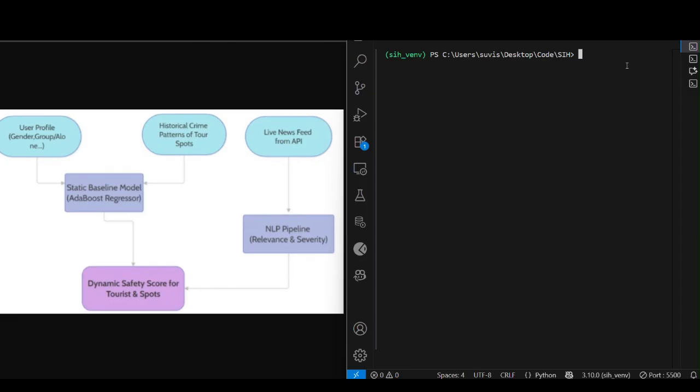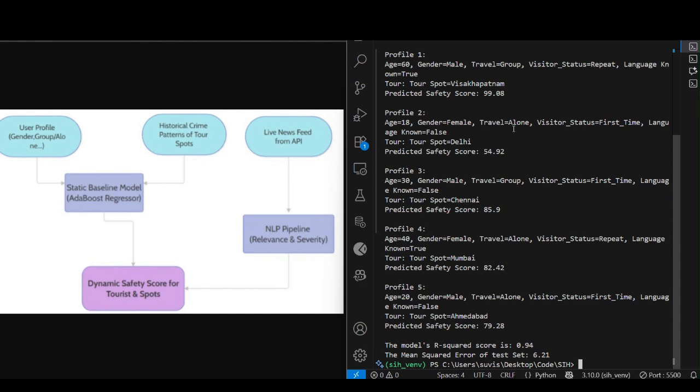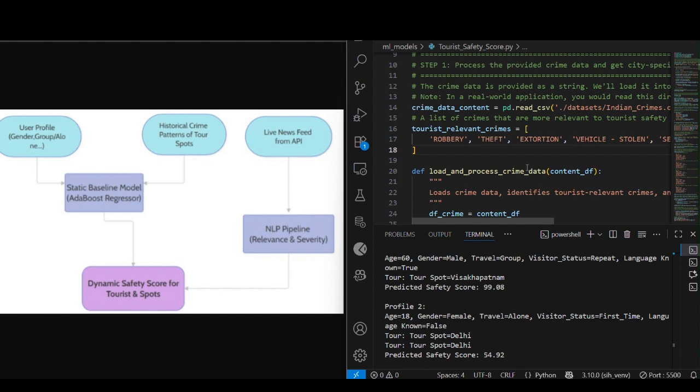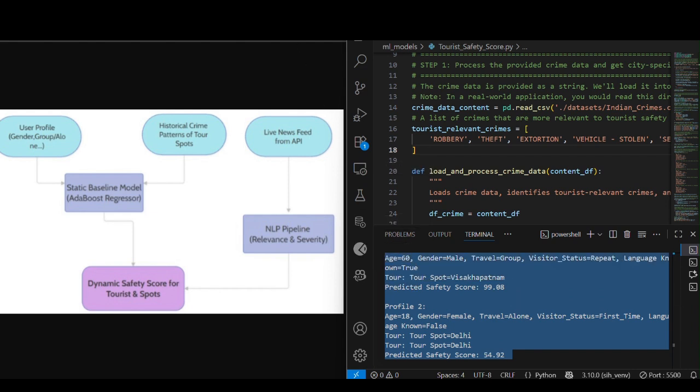This is our baseline AI model, which takes the user profile and the historical crime patterns of the tour spots to predict the safety scores of the tourists. This is the output of the AI model. So we have used crime counts, police availability, and the relevant crimes in that particular tourist spot, along with the user profile, such as whether the user is traveling alone, whether he knows the language or not, to predict a particular safety score. This is an example output.